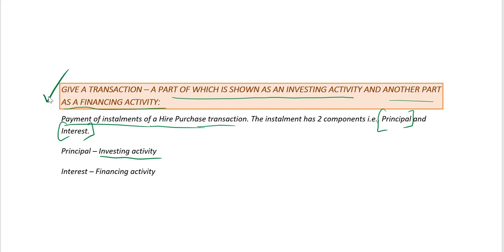So for the principal component part of it, the activity will be referred to as investing activity, whereas for the interest component, interest paid on loan borrowed, that becomes a financing activity. So in this transaction where installment is paid in a hire purchase transaction, since it consists of the principal component and the interest, amount paid towards the principal component will be an investing activity and amount paid towards the interest component will be interest paid, and that will be a financing activity.